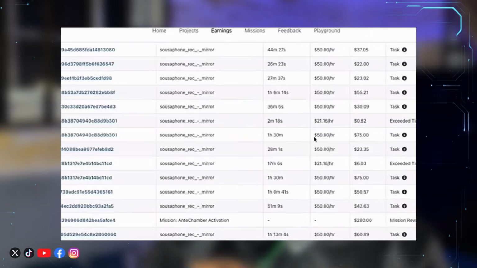If you look at my screen here, you can see this is the amount that this person is being paid. This person spent 44 minutes 27 seconds on a task, and the task is supposed to pay $50 per hour. So what the person was able to earn was $37. For this other task, this person spent 26 minutes. The task was supposed to pay $50 per hour, and you can see he earned $22. And if you keep checking it down, it is like that. If you want to check this list, you can pause this video and zoom it out so that you can see what is on the screen.